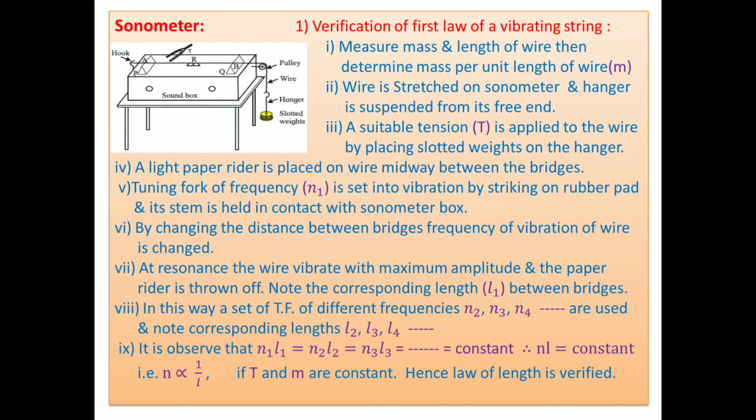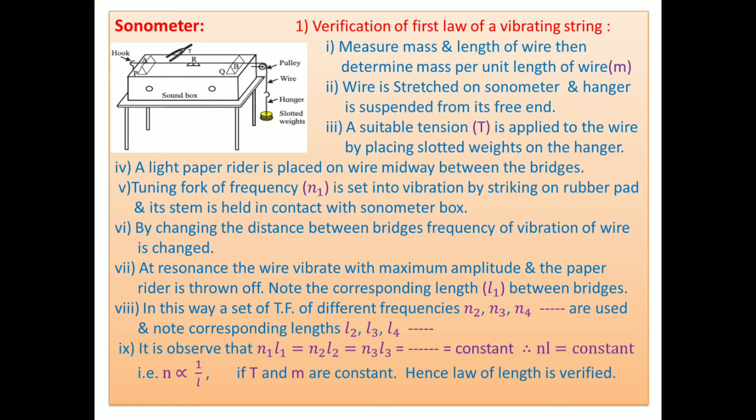There are two movable bridges, as shown here, P and Q. They are also called knife edges. They are placed on the box along the width of the box, the thickness of the block, and they can be moved along the length of the box. Means they can move forward and backward also.